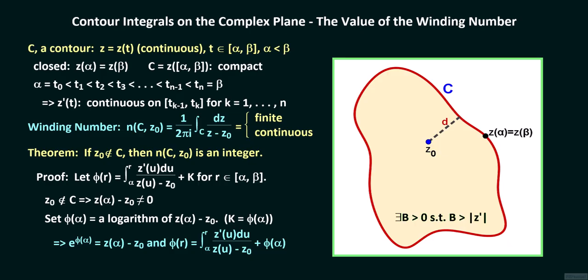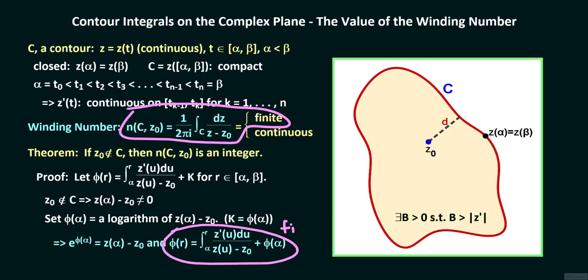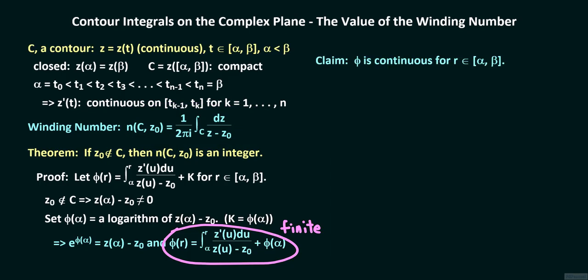By using virtually the same argument to show that the winding number is finite, one can show that phi of r is also a finite complex number. We leave this as an exercise for the viewer.